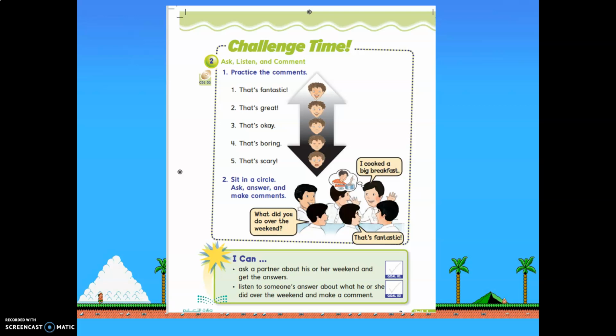Challenge time. Exercise 2. Ask, listen, and comment. 1. Practice the comments. 1. That's fantastic. 2. That's great. 3. That's okay. 4. That's boring. 5.